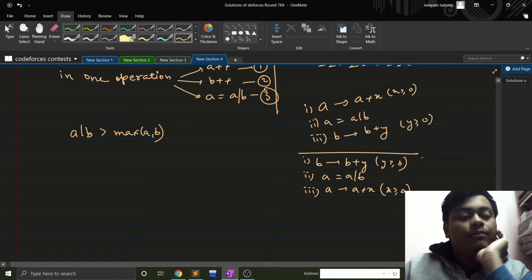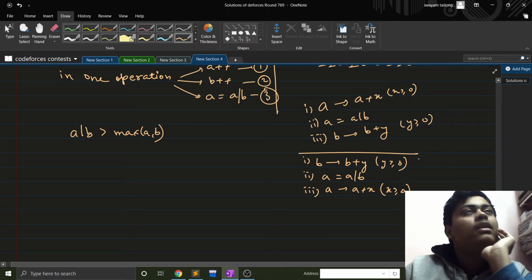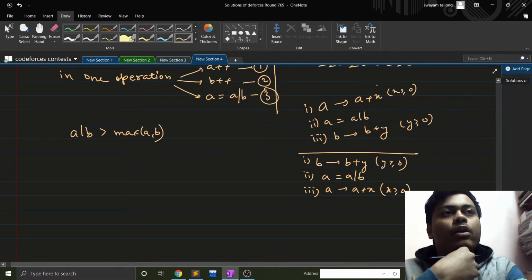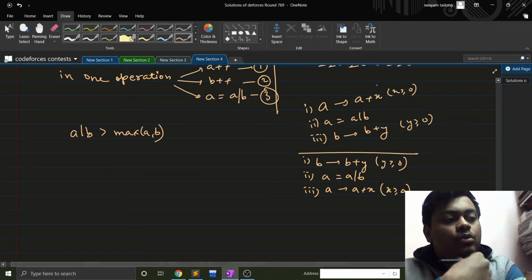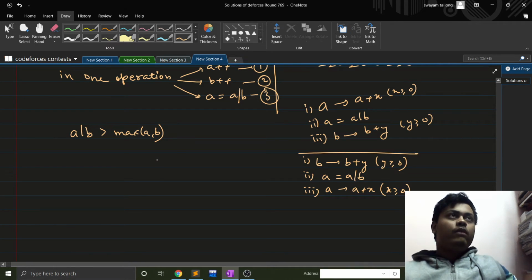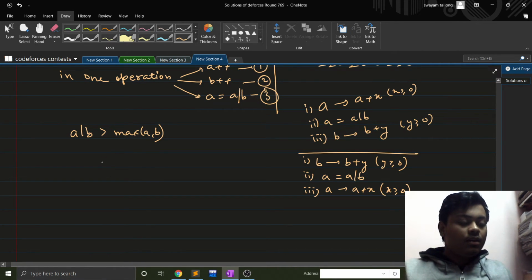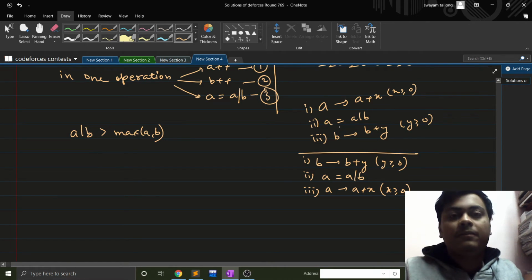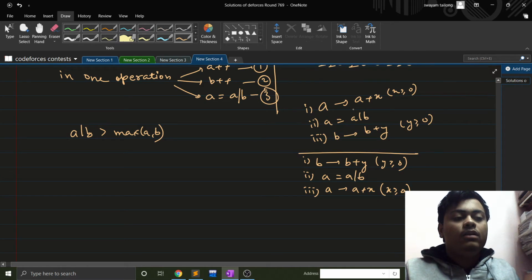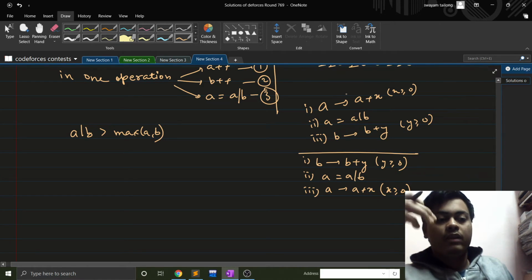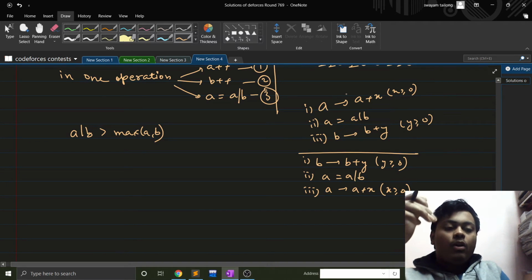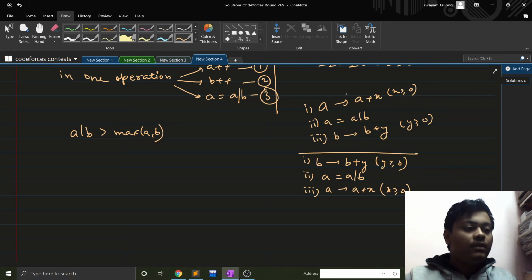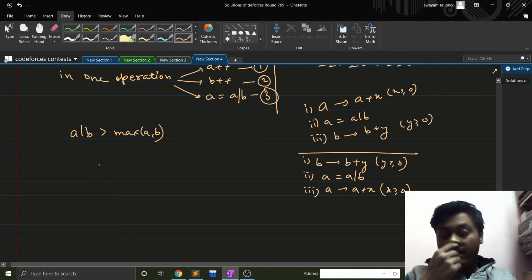So you might ask, why don't we increment a some amount of times, then b some amount of times, and then take the or? The thing is that it is always better to focus on only one number, take the or afterwards, and then increment the other number, right?